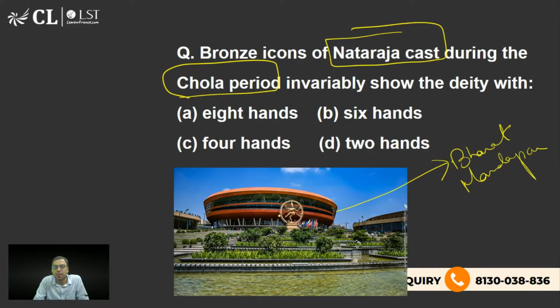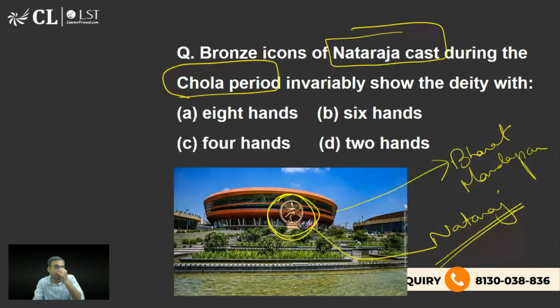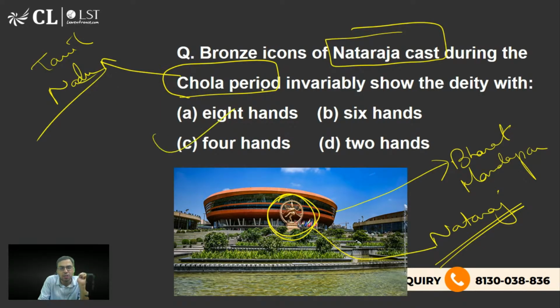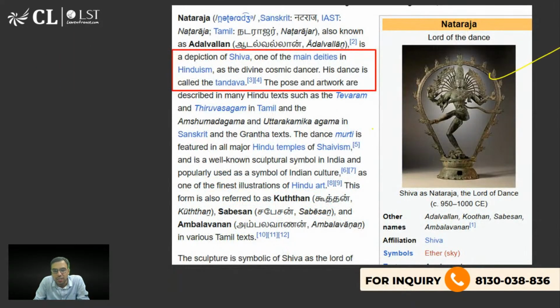And in front of Bharat Mandapam, we had seen the Nataraj statue from the Chola dynasty, the Chola Empire. You can also ask that the Nataraj statue is associated with which period? So the Chola Empire in Tamil Nadu was there. Okay? And it has how many hands? So 4 hands are there. Okay? So that is what you should know.